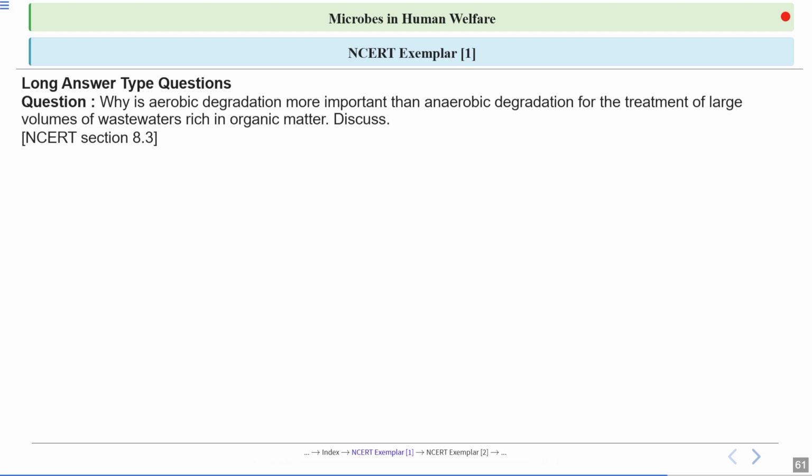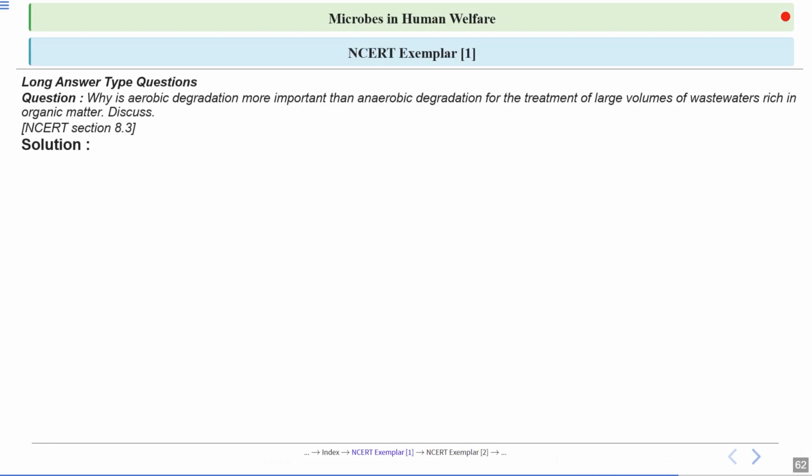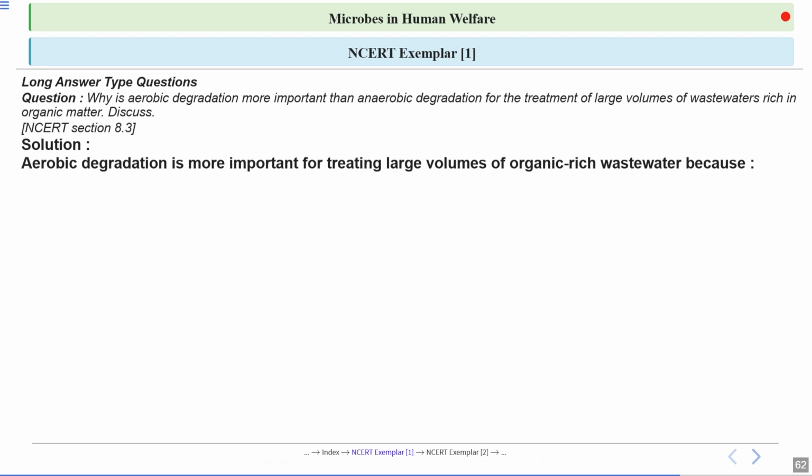Okay, let's discuss long answer type questions. Why is aerobic degradation more important than anaerobic degradation for the treatment of large volume of wastewater rich in organic matter? You have to discuss this. Let's have a look at the answer. Aerobic degradation is more important for treating large volume of organic rich wastewater because, first point, faster oxidation. In aerobic processes, the breakdown of organic matter happens much more rapidly, which is essential when dealing with large amounts of waste.